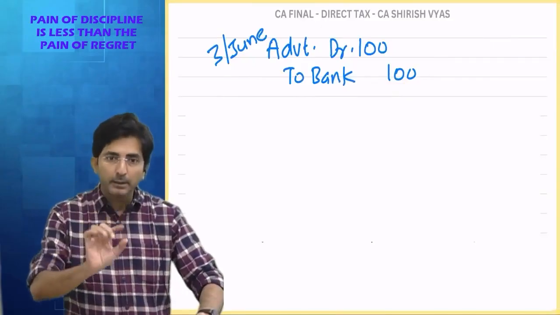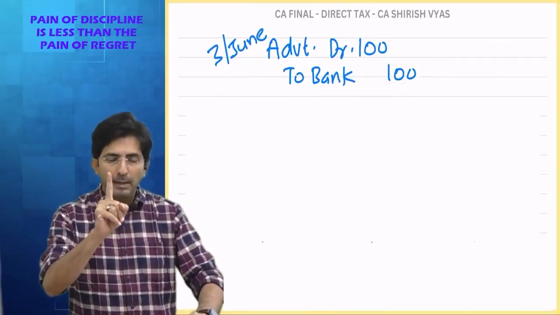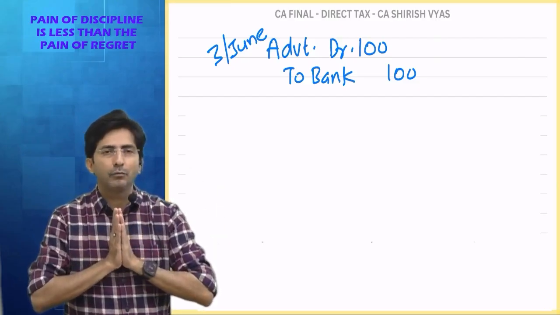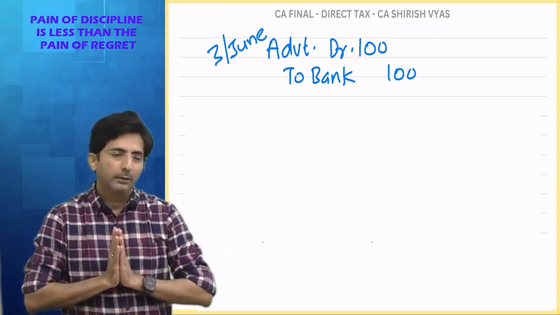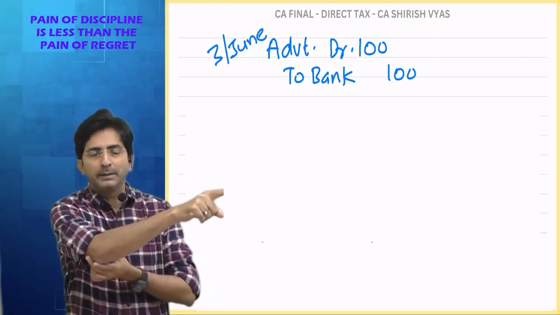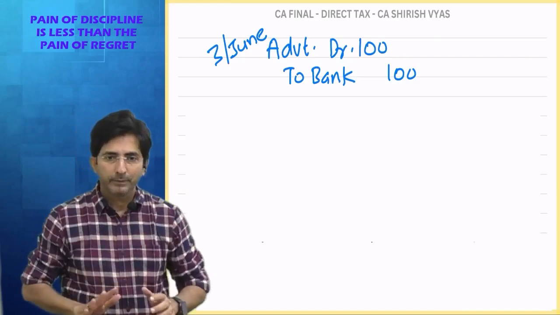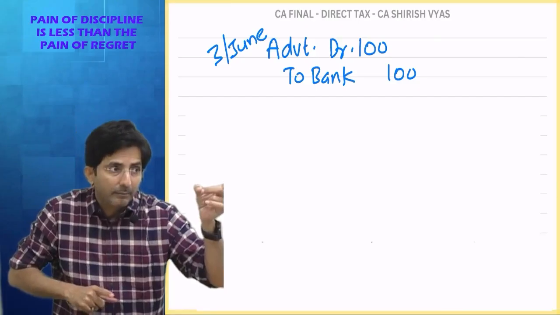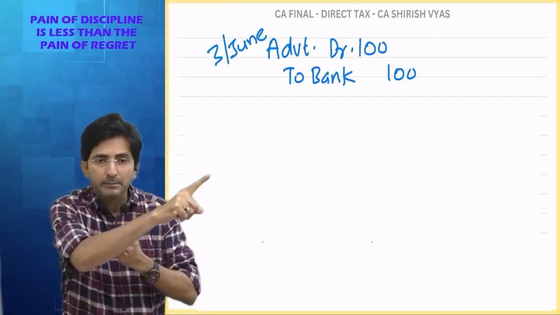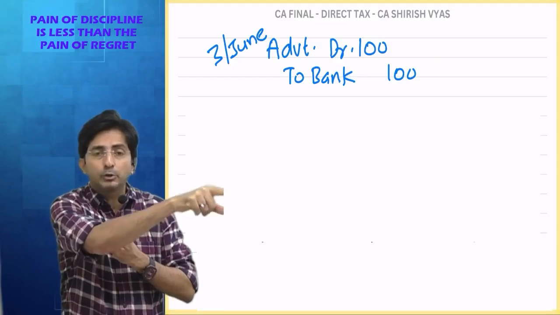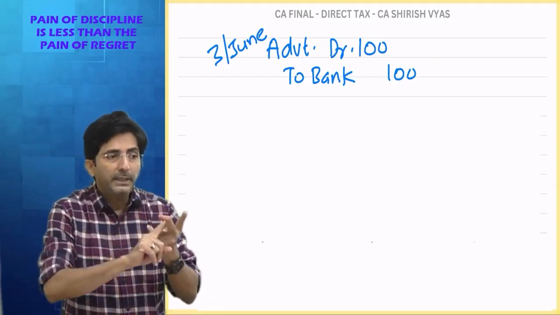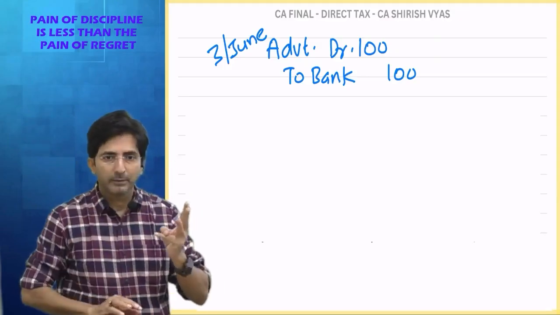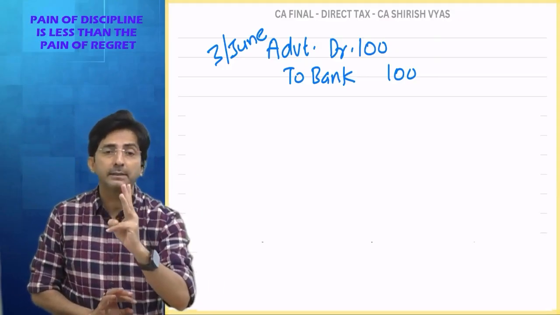So see, there is one method here, the official method given by law. Look, I will tell my advertiser, see advertiser, by mistake I made the full 100 rupees payment to you. Now please show this advertisement in your returns as your income. See, for me advertisement is an expenditure, but for him it is an income. So condition 1, I will request him, please show this 100 as your income in your returns. Please pay tax on that. Please file the return. 3 things I will request. Tell me which 3 things.